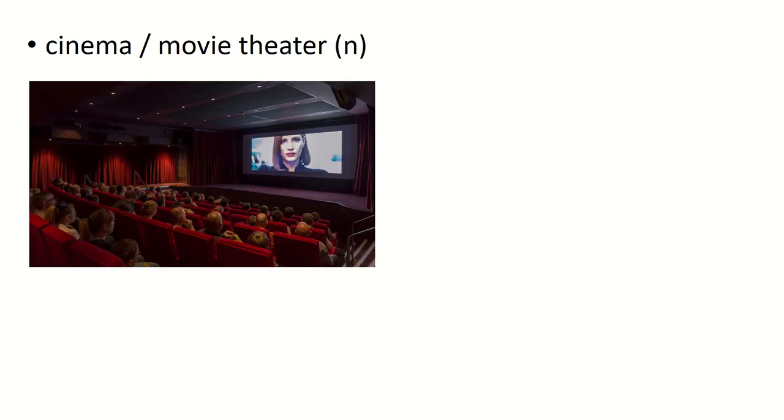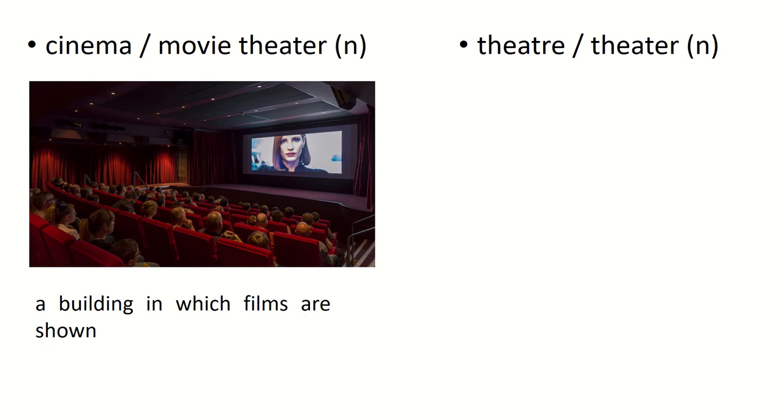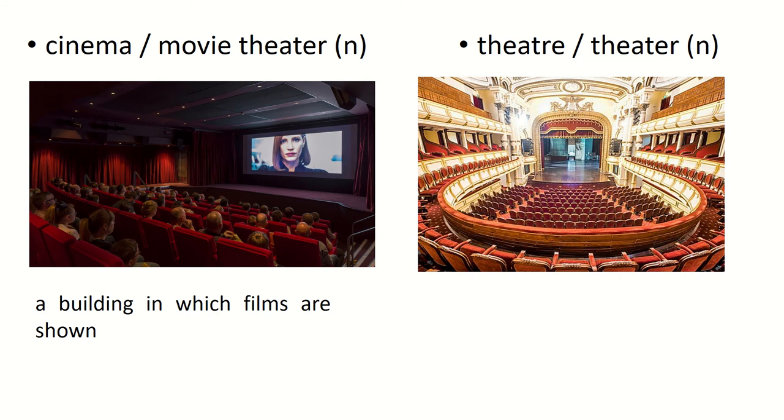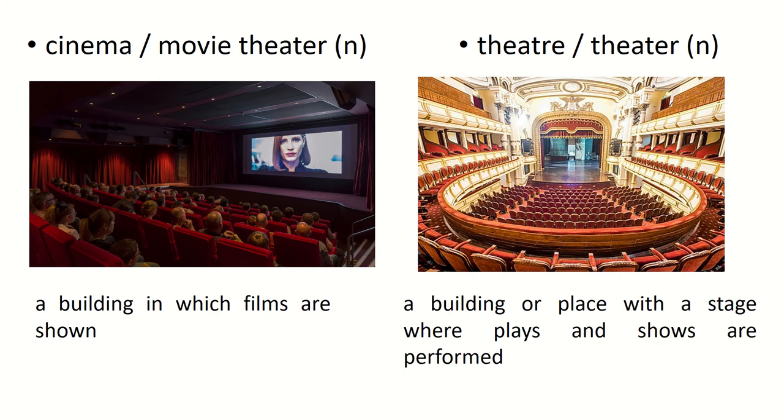Cinema, movie theater. So this is a picture of a cinema or a movie theater. So a cinema or a movie theater is a building in which films are shown. Theater. A theater is a building or place with a stage where plays and shows are performed. Theater, nhà hát.